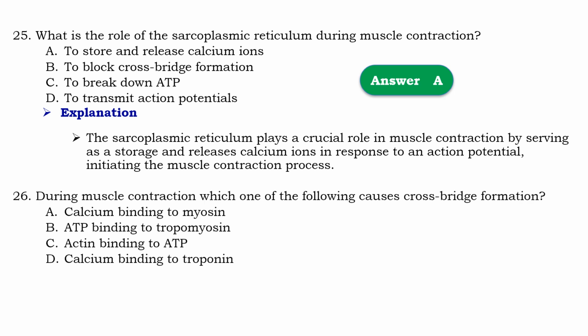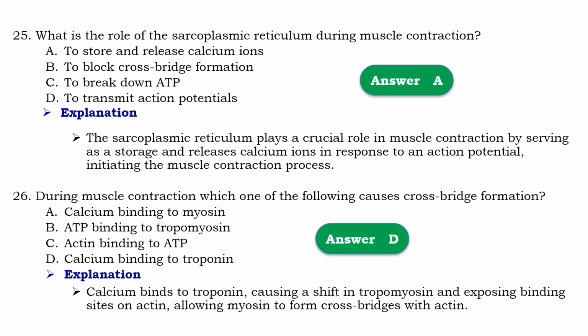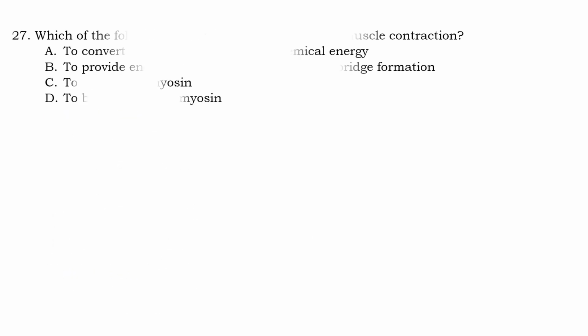Question number 26. During muscle contraction, which one of the following causes cross bridge formation? So that should be D, calcium binding to troponin. It means that calcium binding to troponin causes a shift in tropomyosin, exposing the binding site on actin and allowing myosin to form cross bridges with actin.